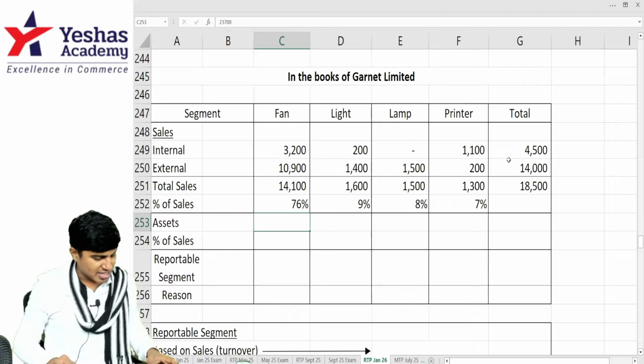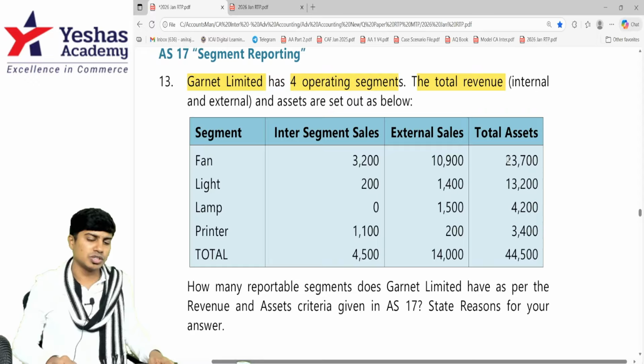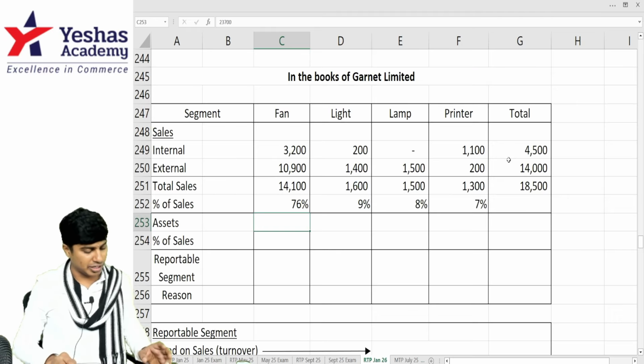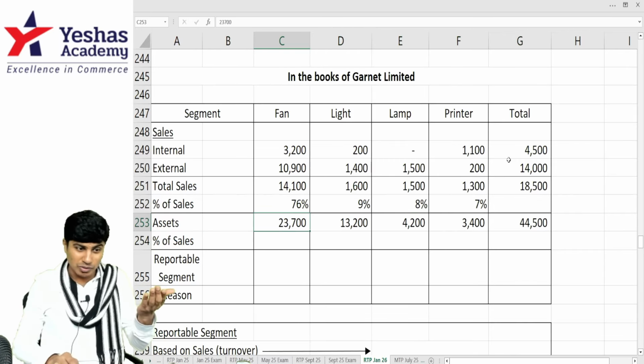And assets, data is given already: 23,700, 13,200, 4,200, 3,400 and 44,500 is the total. I'll write the data that they've given. Now, at least this you do with me.